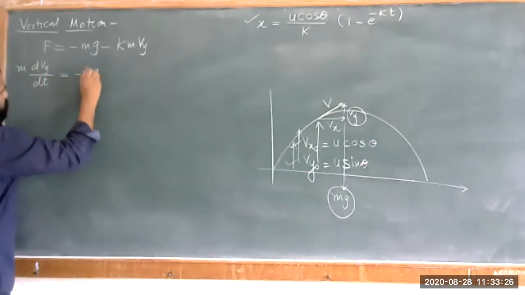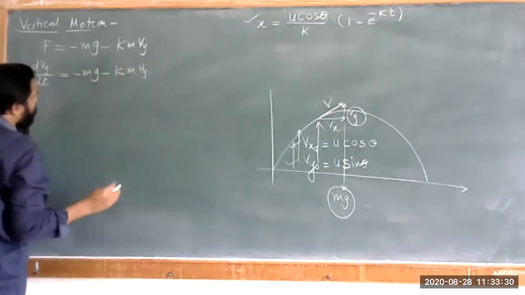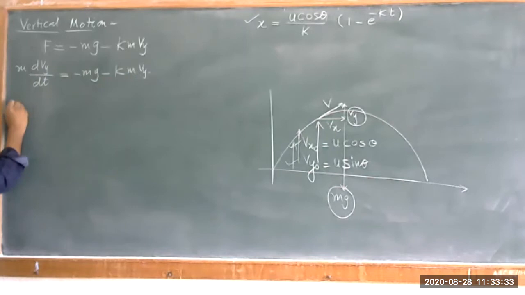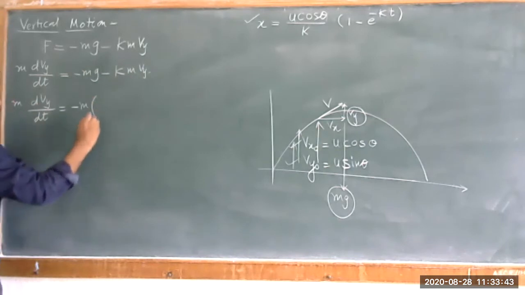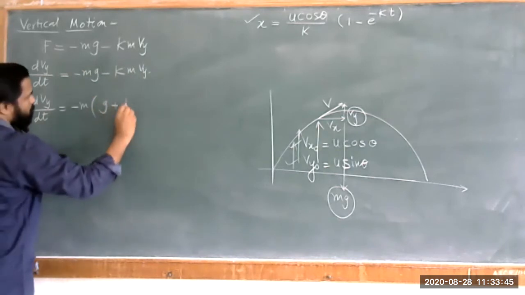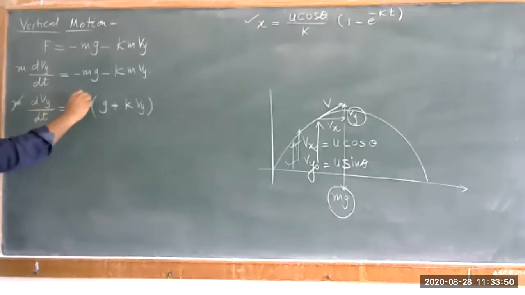So this is minus mg minus this kmvy. आता प्रत्येक ठिकाणी हा m कॉमन आहे. So we can write this as m dv by dt is equal to minus, m is taken out common, this is g plus k into vy. Okay, so this m will get cancelled out.